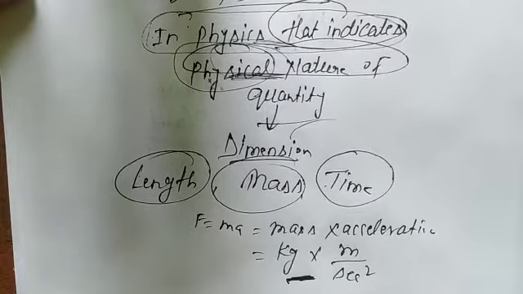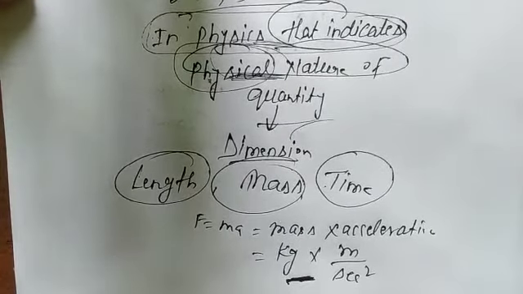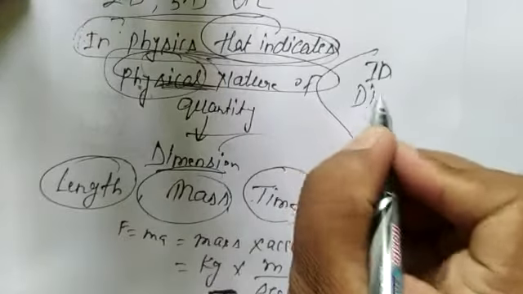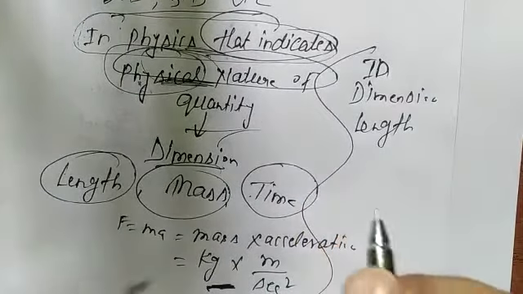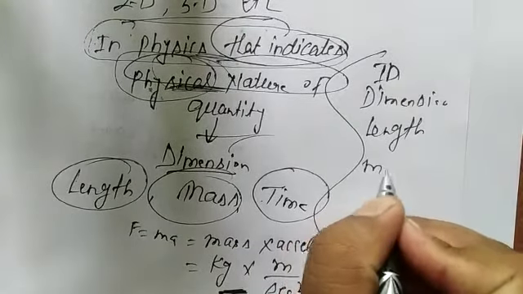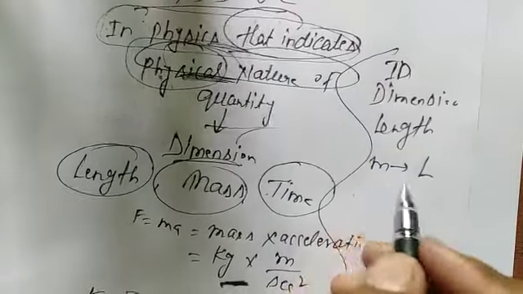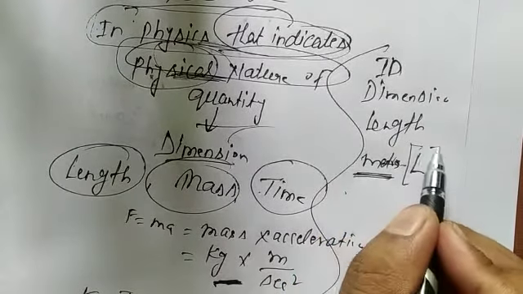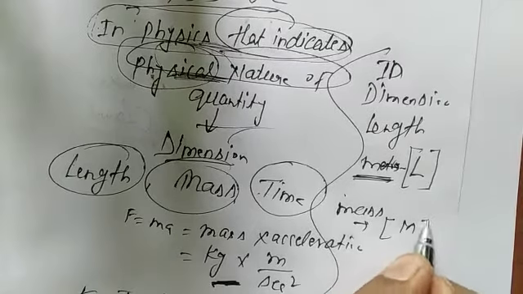First of all, you have to consider in dimension that length is denoted by capital L. Length you denote by meter or kilometer, centimeter, millimeter, but in dimension it is denoted by capital L. Mass in dimension is denoted by capital M within the bracket.